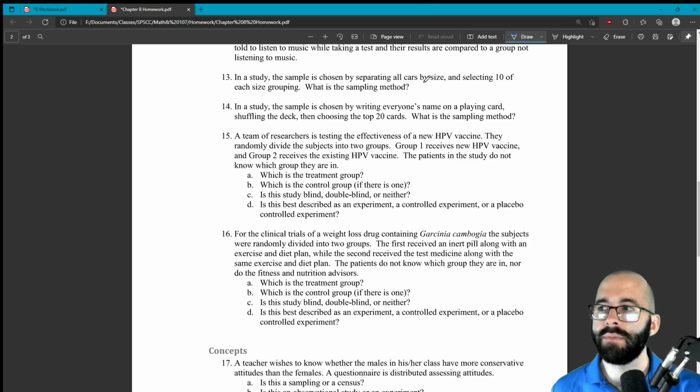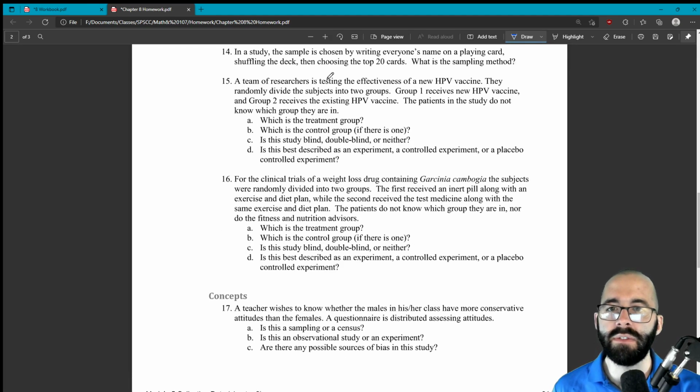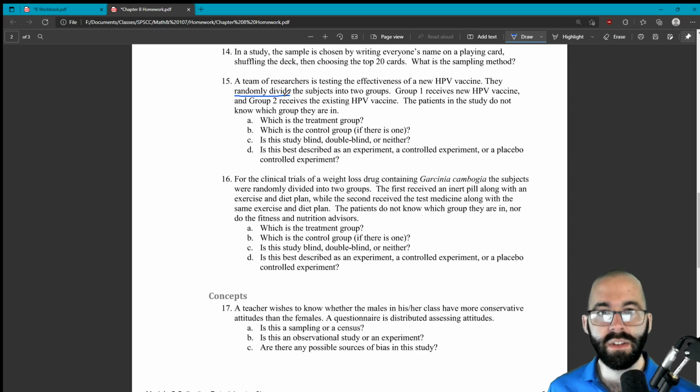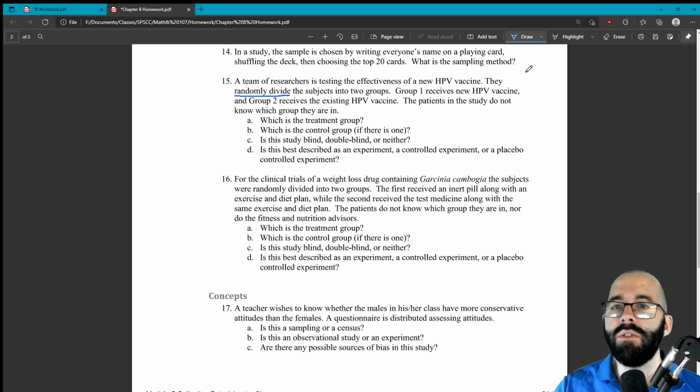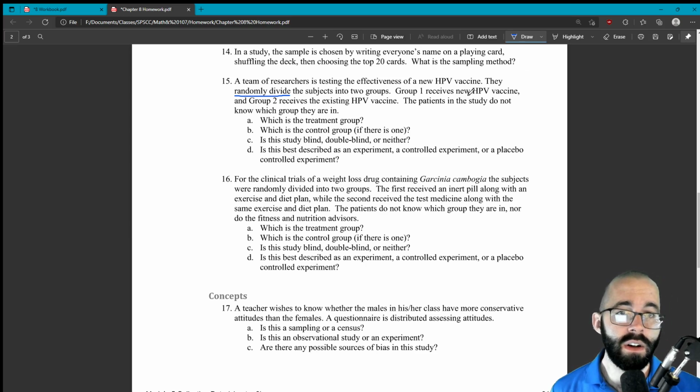Last one I want to look at is number 15. A team of researchers is testing the effectiveness of a new HPV vaccine. They randomly divide, this is important, we didn't talk about this, but it's important, randomly dividing. The researcher is not choosing who they want in which group. And group 1 gets the new vaccine, group 2 gets the existing vaccine. The patients don't know whether they get the new or the old.